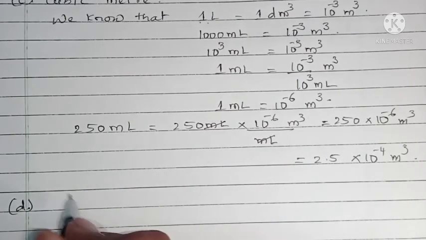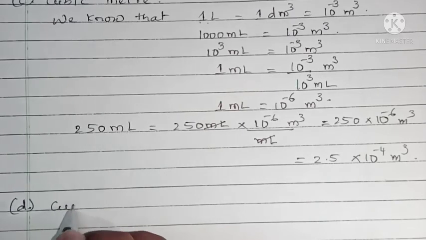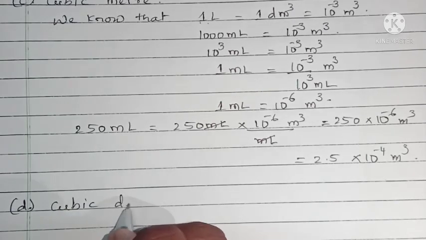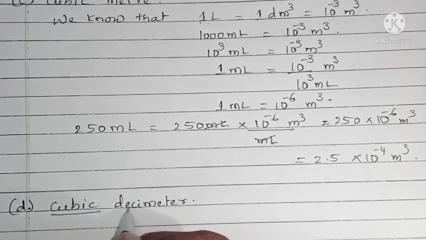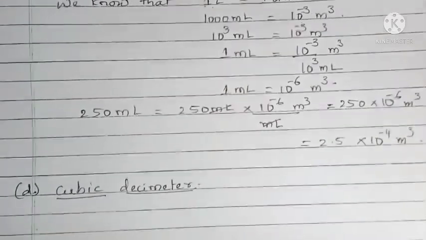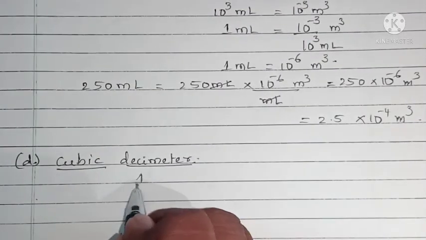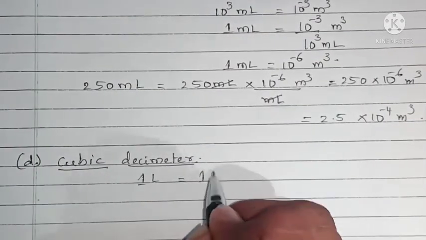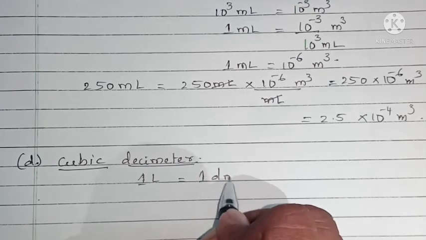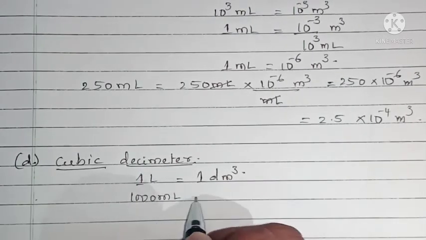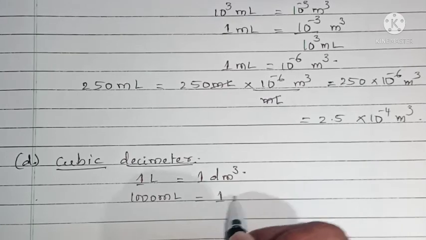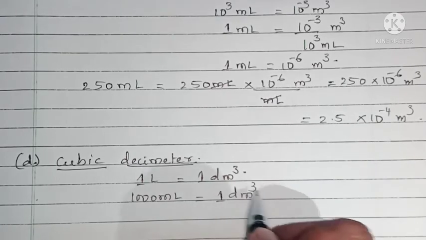Next, last one, that is converting into cubic decimeter. We know that 1 liter equals 1 cubic decimeter, or 1000 ml is equal to 1 cubic decimeter.